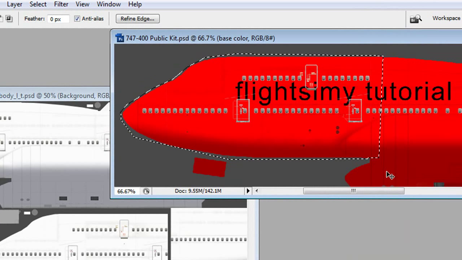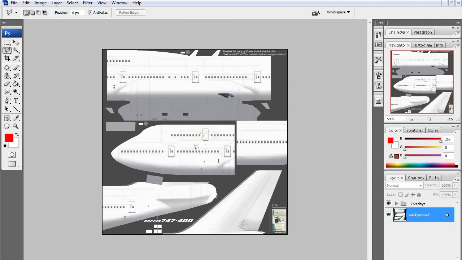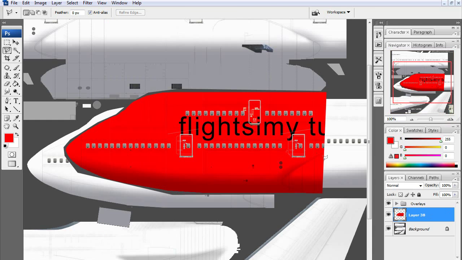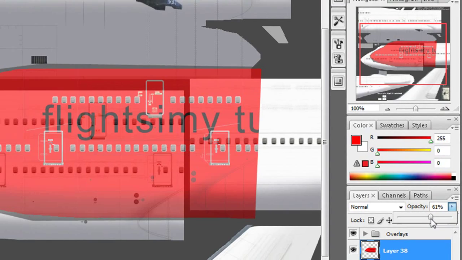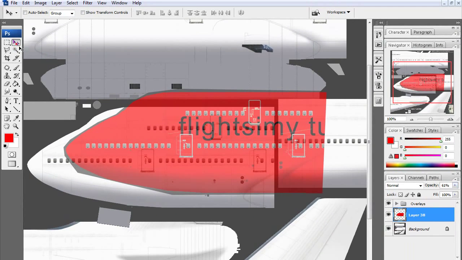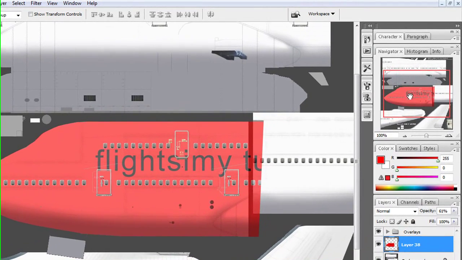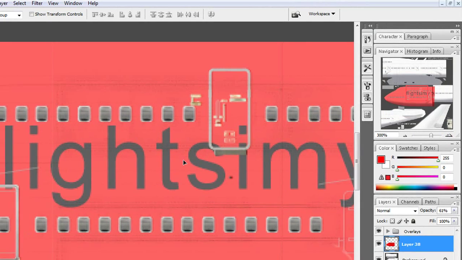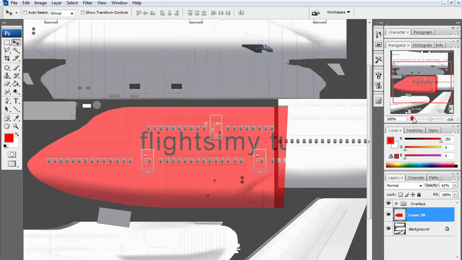Now press Control, Shift and C. Go over here, press Control V. Take down the opacity a bit so you can see through the doors, the windows and everything, so you can align it easier. See, that looks about right there.